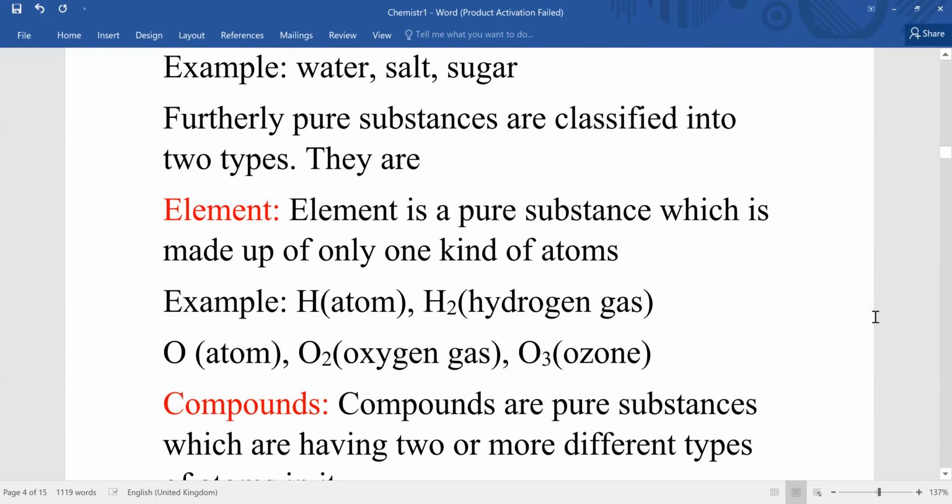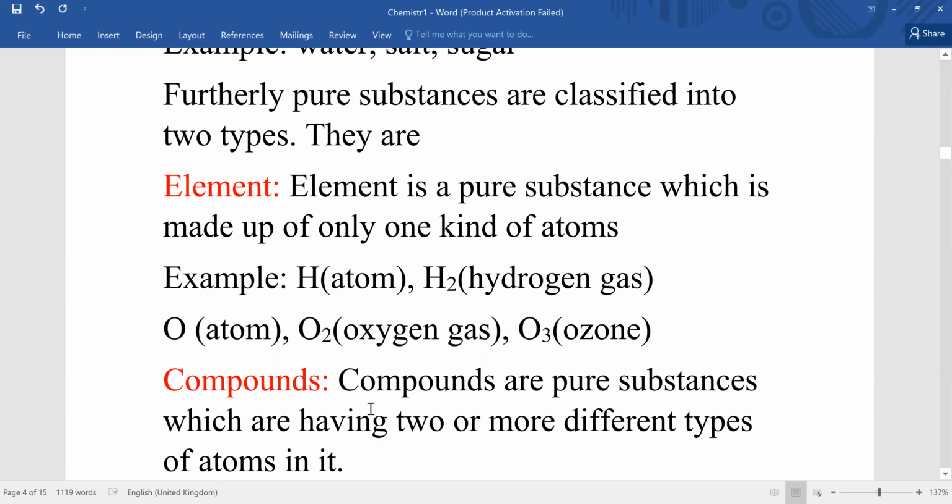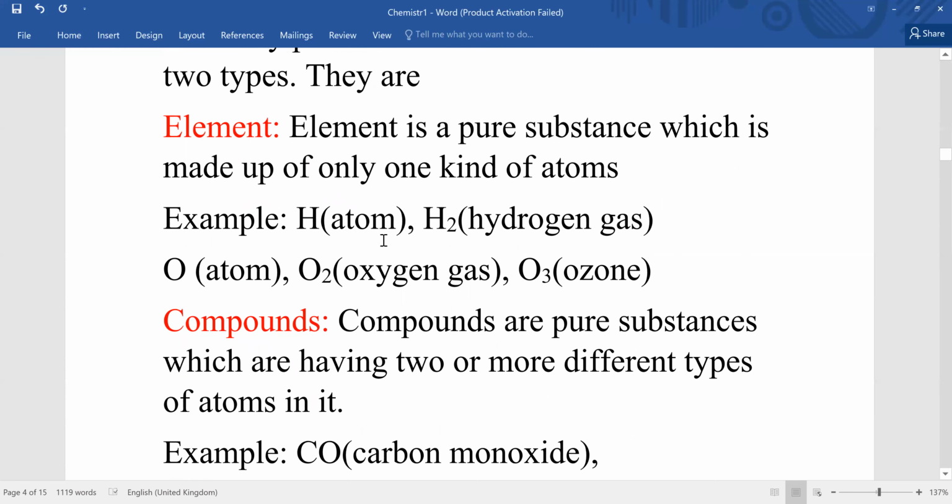Okay, further, these pure substances can be classified into two types. What are they? Elements and compounds. Elements are pure substances made up of only one type of atom from the periodic table. For example, if I take hydrogen gas, it is made up of only hydrogen atoms, which is an example of an element. Oxygen gas, which is made up of two oxygen atoms, the same element from the periodic table, is also an example of an element. Ozone is an example of an element.